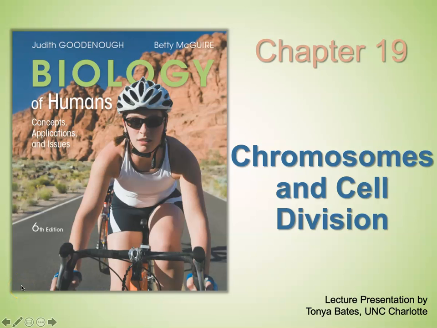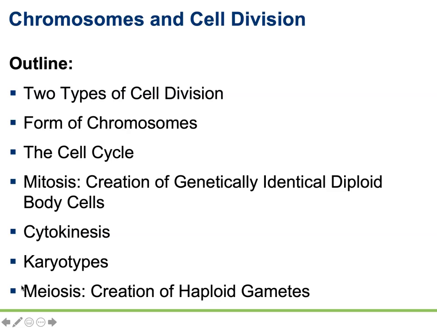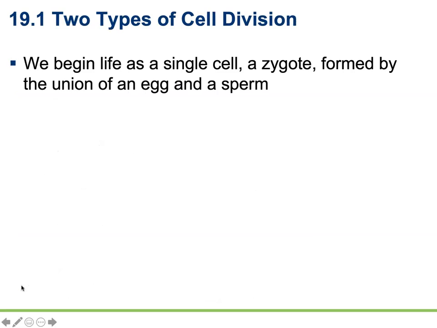Chapter 19, Chromosomes and Cell Division. In this chapter, we're going to talk about two types of cell division, the form of the chromosomes, the cell cycle, mitosis, the creation of genetically identical diploid body cells, cytokinesis, karyotypes, and then meiosis.